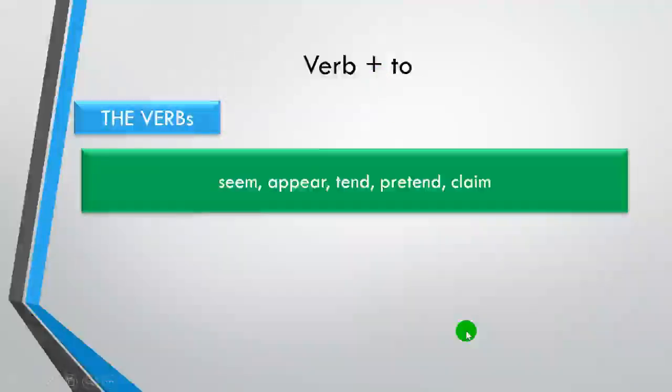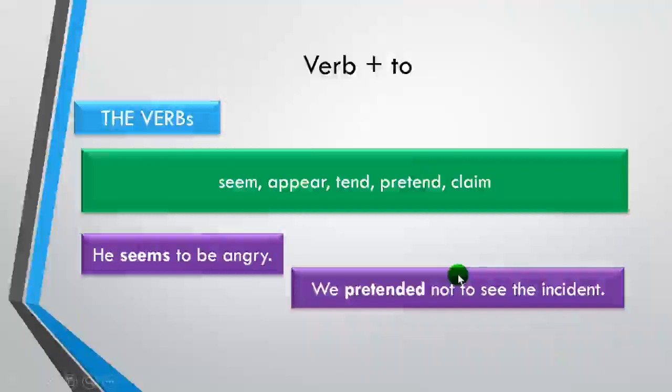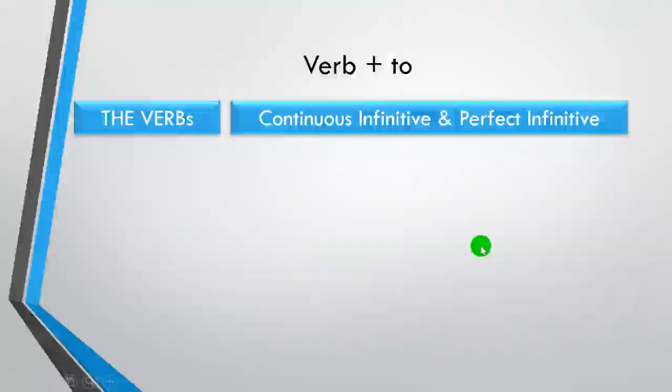Next, we also have some other verbs: seem, appear, tend, pretend, and claim, which also use verb to. He seems to be angry. We pretended not to see the incident.